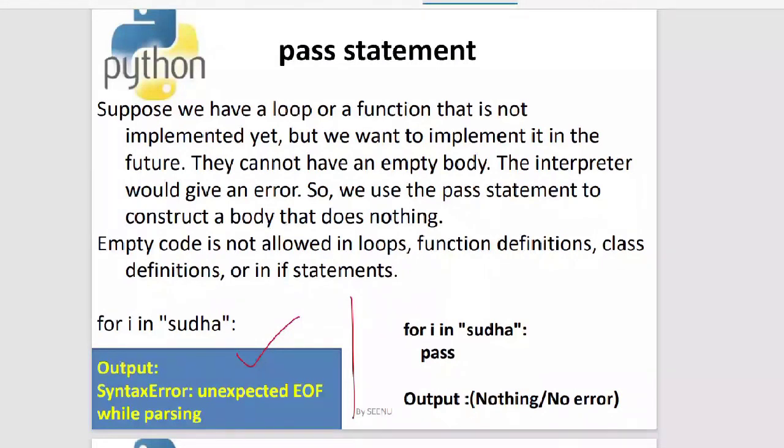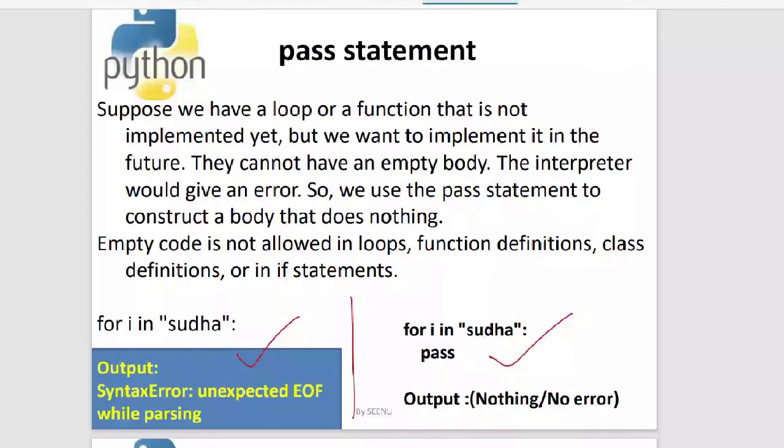Because I have not given anything inside the body of the for, it is saying syntax error, unexpected end of file while parsing. So it's an error. You're getting a syntax error. But see here on the right side of your slide, I have given a pass inside the body. There is no logic, nothing. I just have given pass to escape from the syntax errors. Pass is processed, time is taken for processing this statement, but nothing happens. It's not a mistake. It's not considered to be a syntax error anymore.